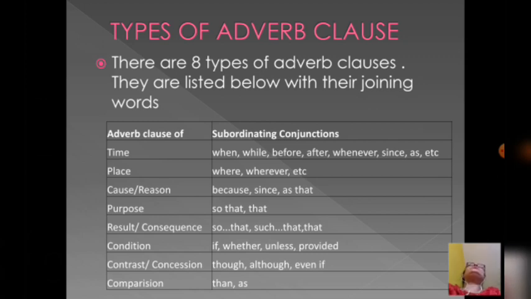Now subordinate clause or dependent clause is divided into 3 types. They are noun clause, adjective clause and adverb clause. Again, adverb clause is divided into 8 types. They are adverb clause of time, place, cause, purpose, result, condition, contrast and comparison.